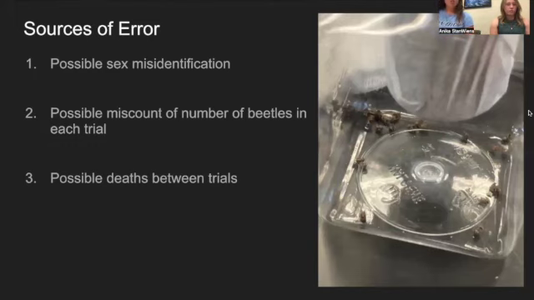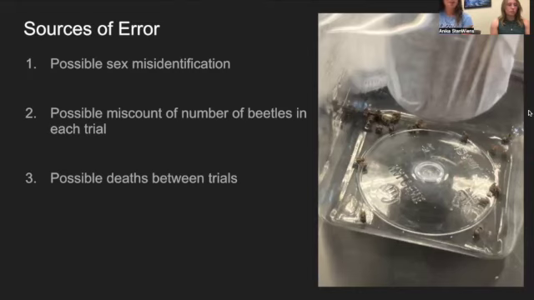So some possible points of error that we came up with after the end of the experiment, and after all of the data and probe testing that we did, we found that sex misidentification could have definitely been a possible source of error for the experiment. For example, if there are male bean beetles in the female trials, then that could bring the CO2 production levels down of the female trials, and that would cause the overall average metabolic rate of the female treatment group to be lowered, and this would jeopardize the integrity of the data we collected.